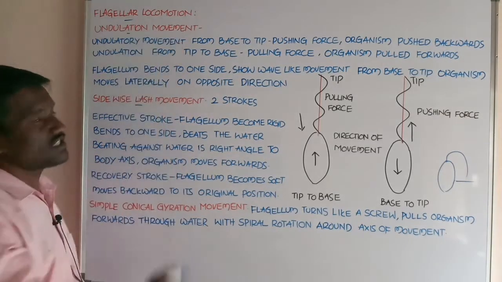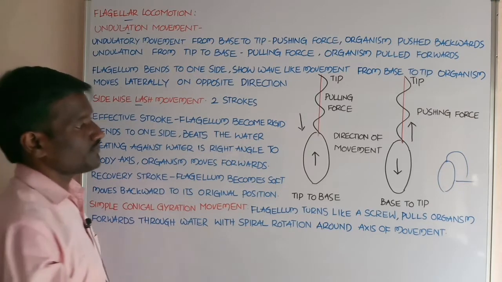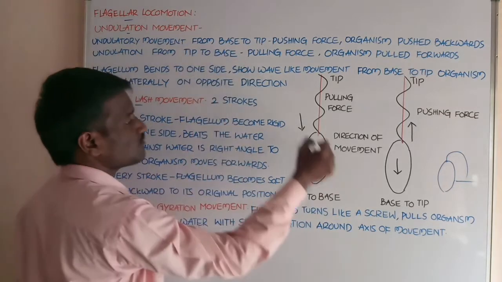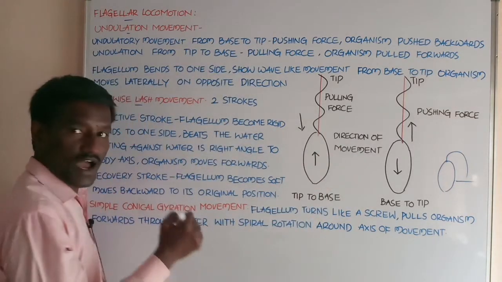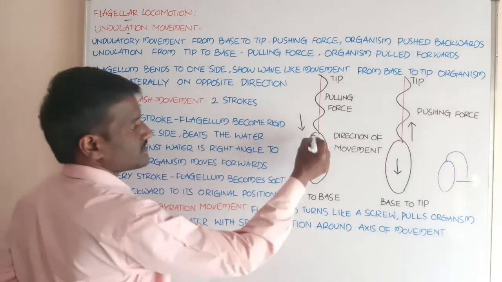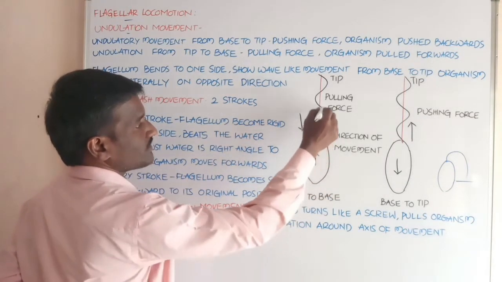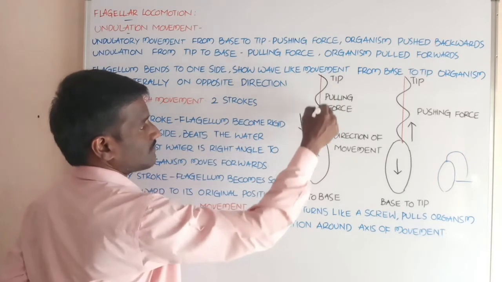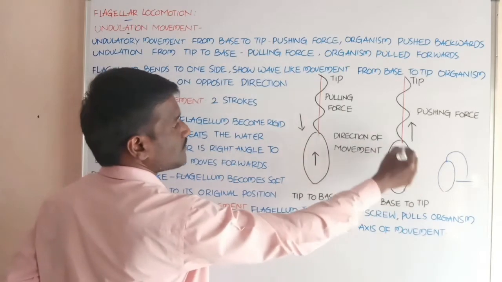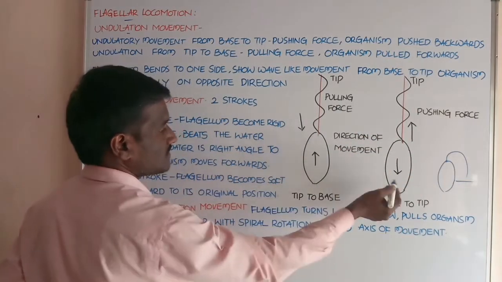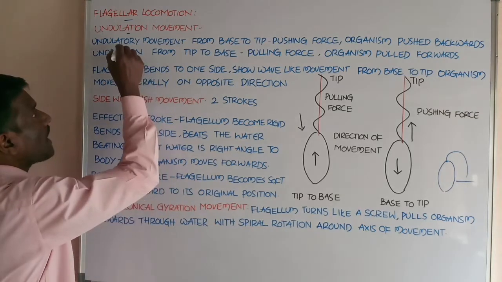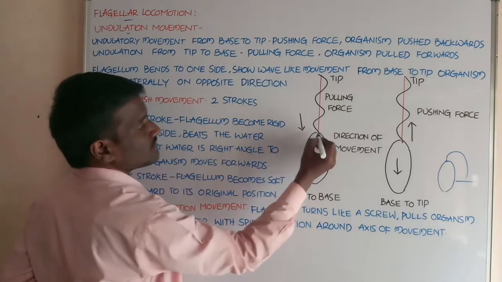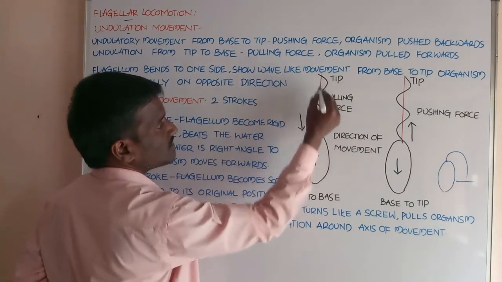What about undulation movement? Students, these are the diagrams that show the undulation movement in protozoans, in flagellates. This is the organism's body. This is the flagellum, students. This is the whip-like structure called flagellum. Two organisms, protozoans. Undulatory movement from base to the tip, student. This is the flagellum base part, this is the tip part.